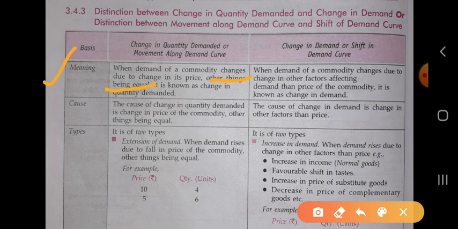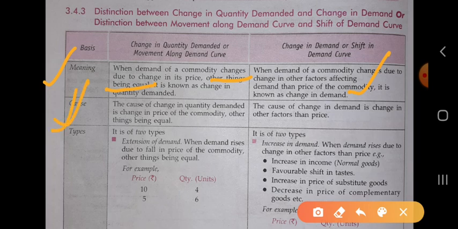And the change in demand means when the demand of a commodity changes due to change in other factors. We study here the relation between the demand of a commodity and the change in the other factors affecting the demand, and we do not take the price here to show the relation with the demand. It is called the change in demand.